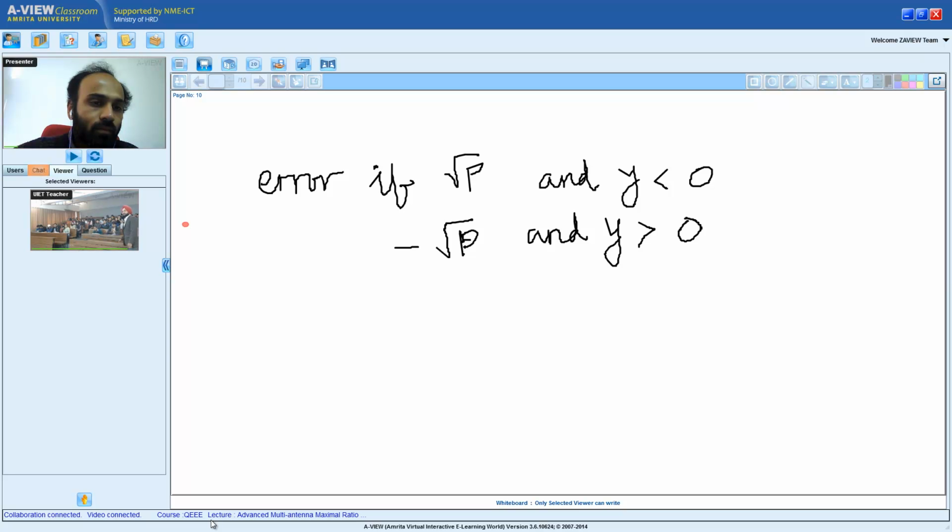Yes, sir. You're able to follow it, right? What I'm saying is when you're transmitting plus square root of p, but the noise is negative so that y is less than 0, or when you're transmitting minus square root of p and noise has a very high positive value so that received y is greater than 0, then you're going to have bit error, right? So in the next lecture we are going to calculate the probability of bit error. We've talked about the bit error rate of an AWGN channel.